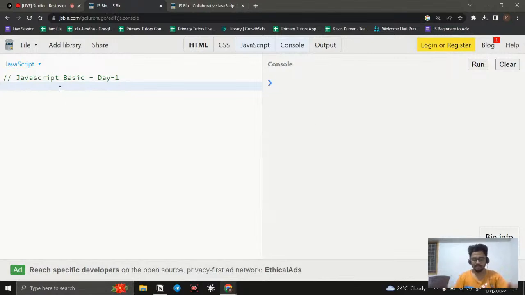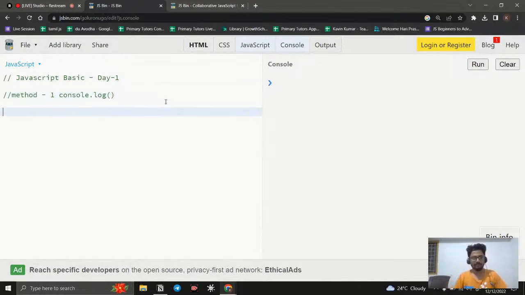The second thing is how to access this console. For accessing the console, we have a method. This method is called console.log. Just understand right now what this is; I will explain later what methods are and all these things. This is code you need to remember, console.log. Whatever we put inside this console.log will be displayed in our console.